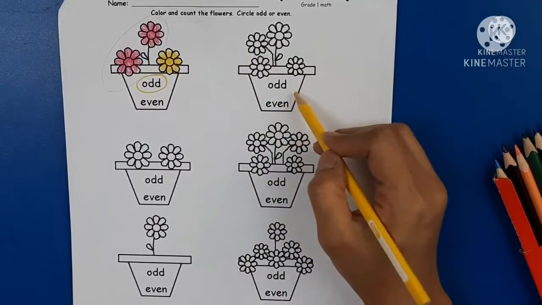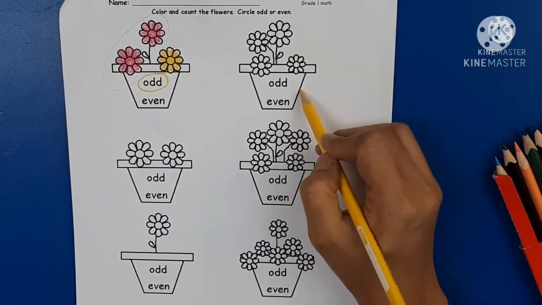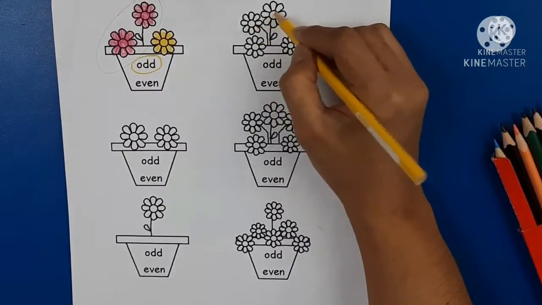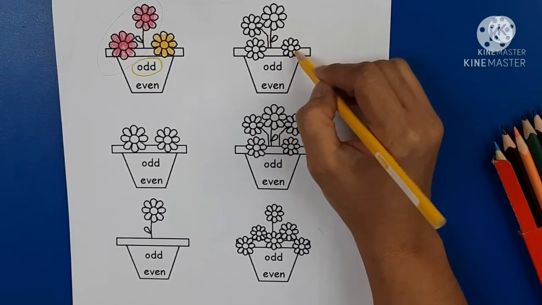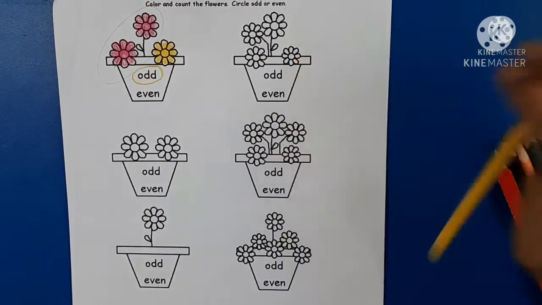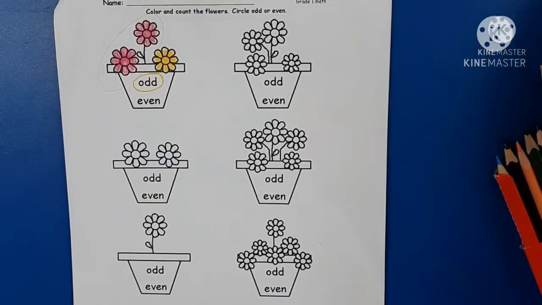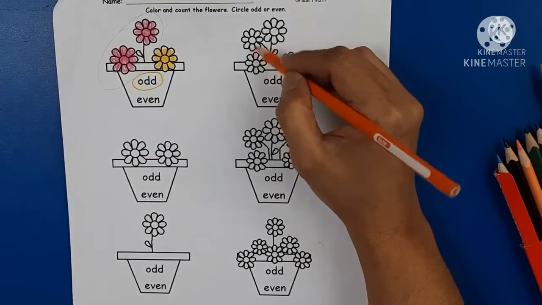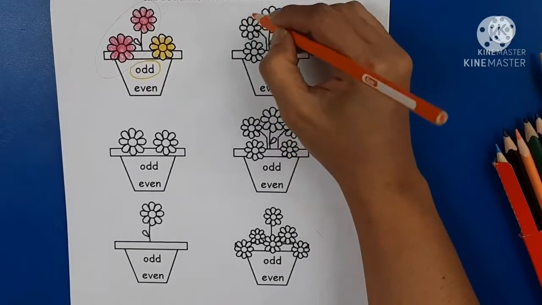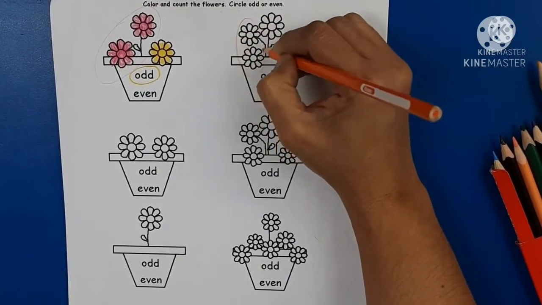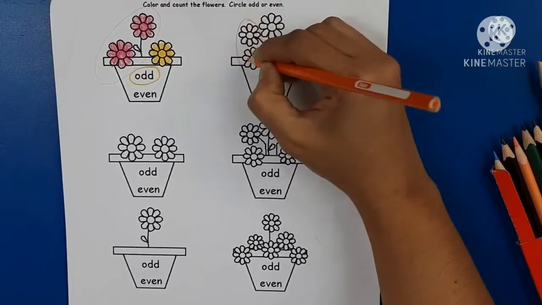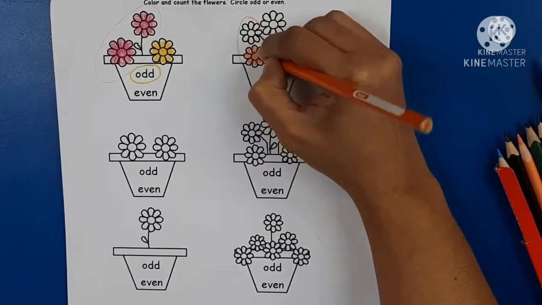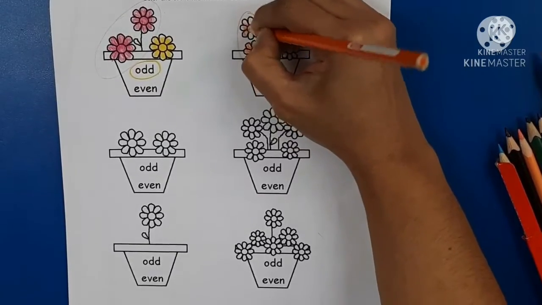Now let's try the second flower pot. Let's count how many flowers. 1, 2, 3, 4. 4 flowers. Let's pair up the flowers into 2 in a group. This one is one group, and I am going to color these flowers in orange.